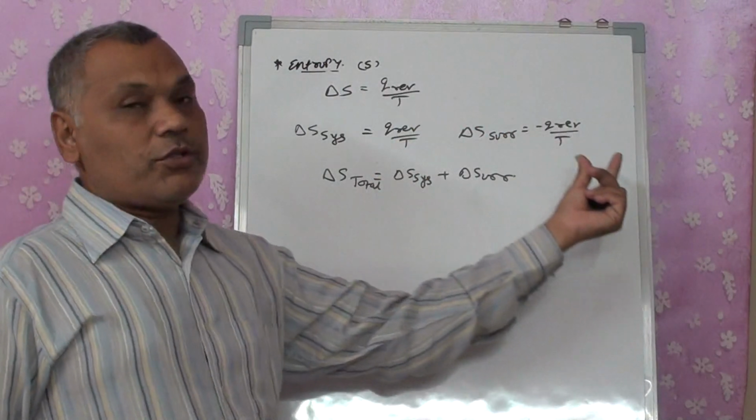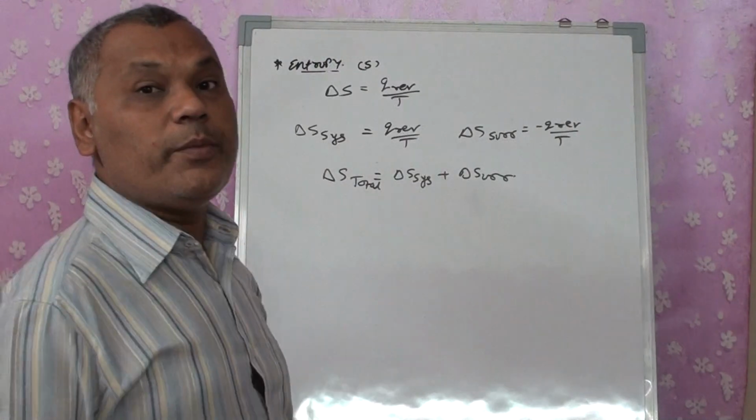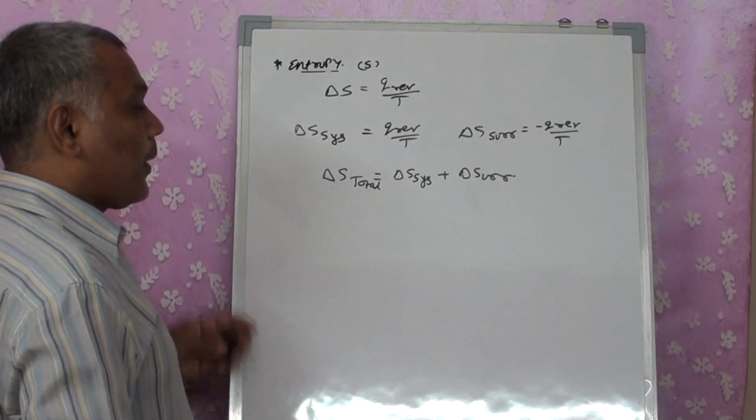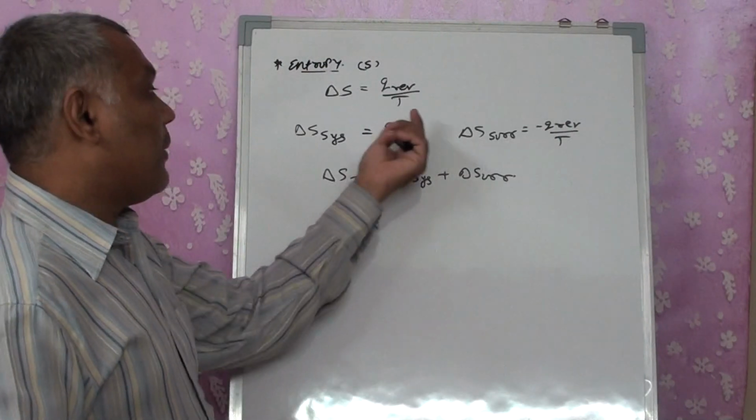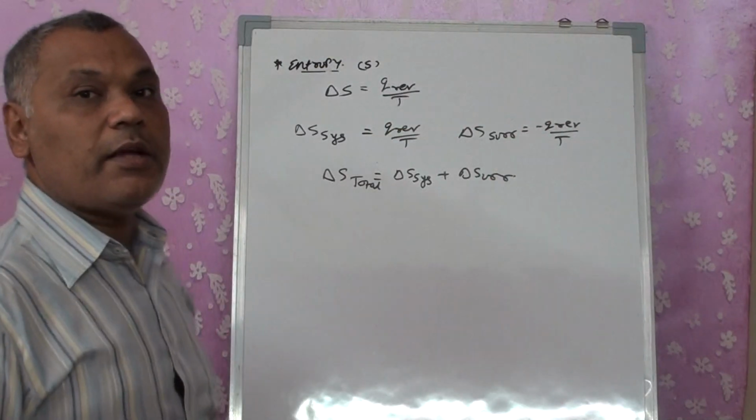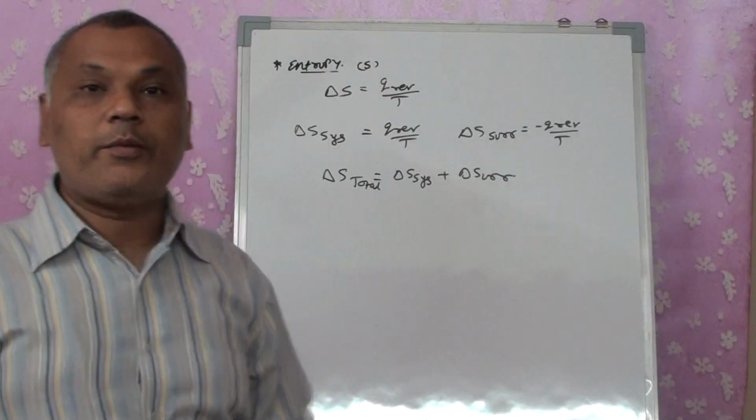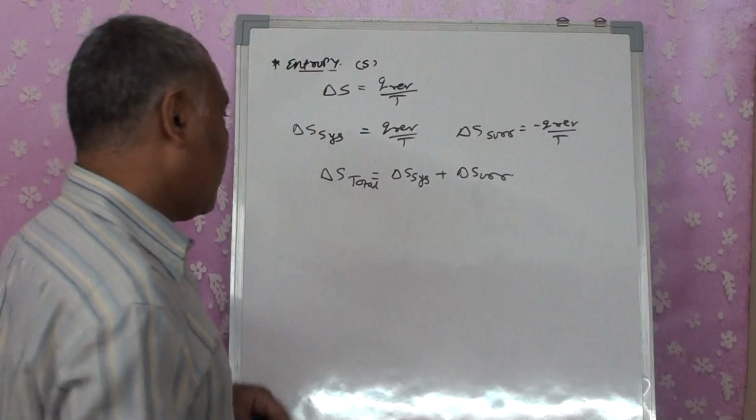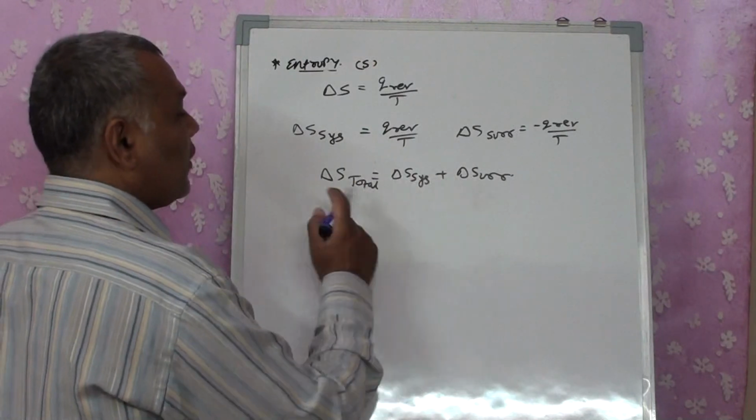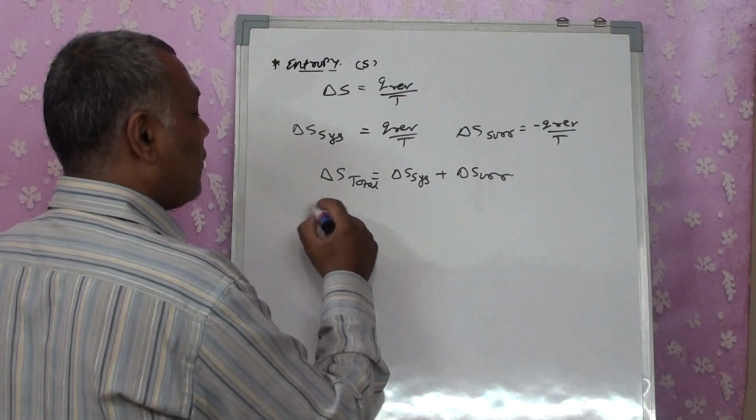Because the temperature of the system and surrounding will be different, then only heat change will take place. If the temperature of the system and surrounding is the same, then heat change won't take place. So it is necessary that there should be a change in temperature. So for this, we got delta S total as system plus surrounding.